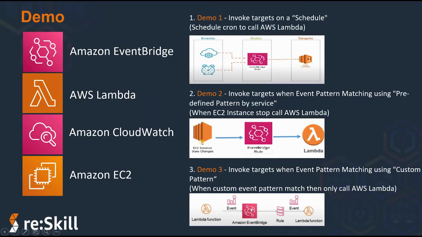In demo 3, first of all we are creating the targeted Lambda. After that, we will create the Amazon EventBridge rule for custom pattern matching, and at last we will create the source, the producer Lambda.